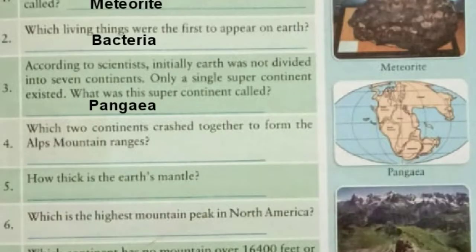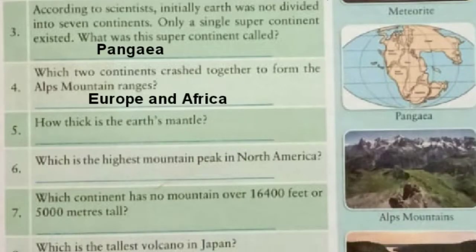Which two continents crashed together to form the Alps mountain ranges? Yes, you're right. It's Europe and Africa. Please write the answer here. Now let's see question number 5. How thick is the Earth's mantle? Do you know this? Yes, you are absolutely right. It is about 3000 kilometers. Please write the answer.